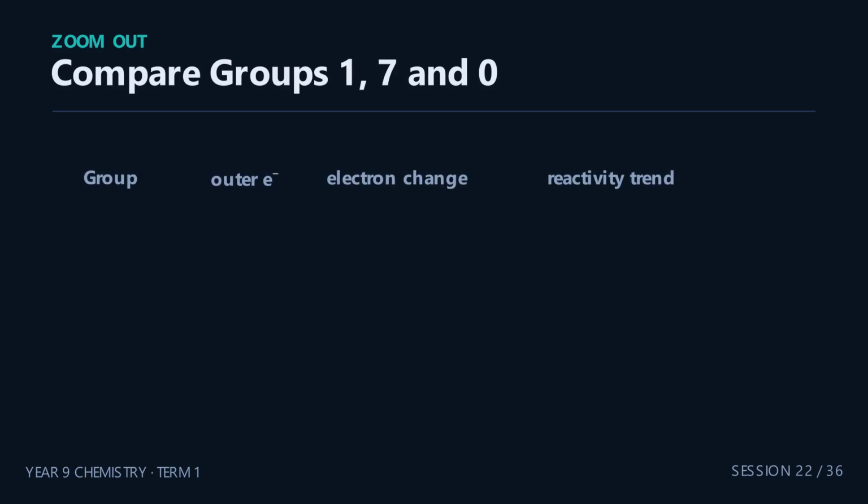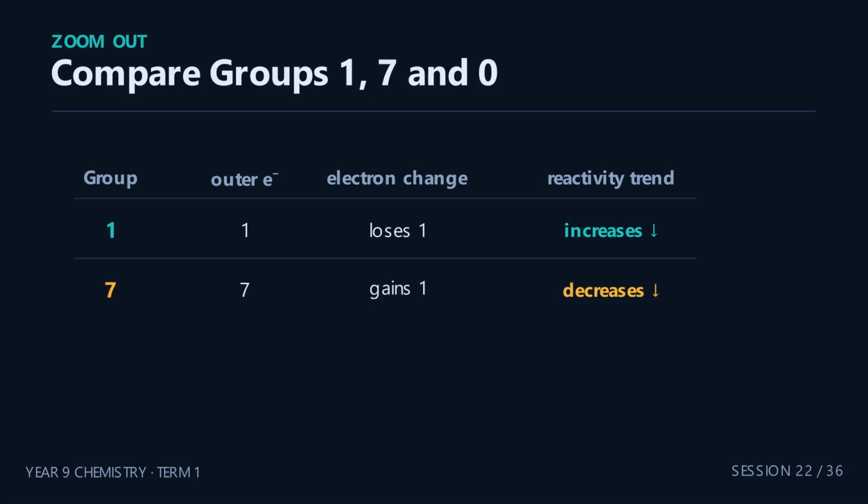Group 1, 1 outer electron, which the atom loses, and reactivity increases down the group. Group 7, 7 outer electrons, and the atom gains 1, and reactivity decreases down the group. Group 0, a full outer shell, no simple gain or loss, and very low reactivity all the way down. Look at groups 1 and 7 side by side. They trend in opposite directions, and now you know exactly why.